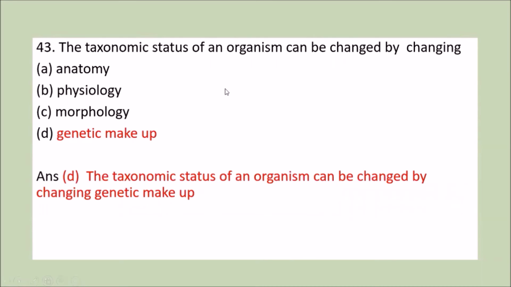The taxonomic status of an organism can be changed by changing anatomy, physiology, morphology, or genetic makeup. Now we know that genetic makeup is very important, which includes all the genes, total number of genes in an organism. So the taxonomic status of an organism can be changed by changing this genetic makeup of an organism.